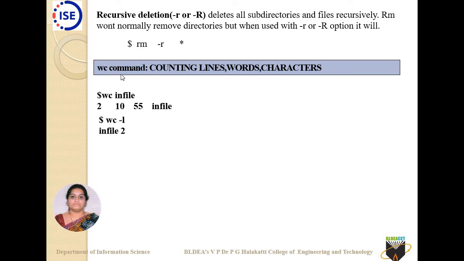Then comes wc. So what is wc as a command? wc stands for counting lines, words, and characters. If I use wc followed by a file name, it lists 2, 10, 55 and the file name. So 2 is the number of lines, 10 is the number of words, and 55 is the number of characters. Like this, I can use wc -l, which lists only the lines.